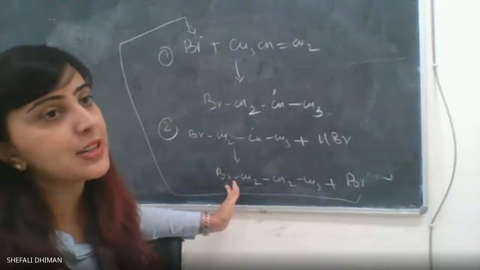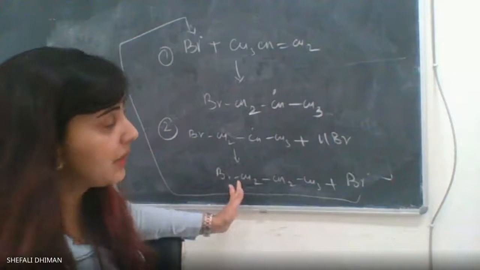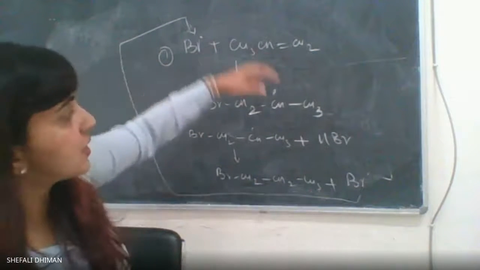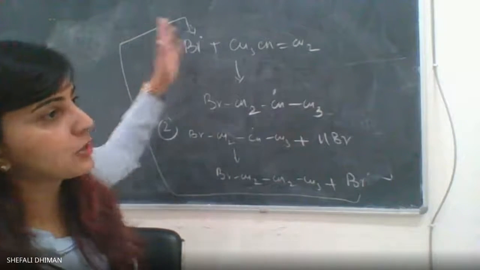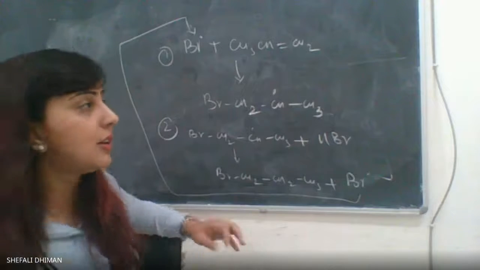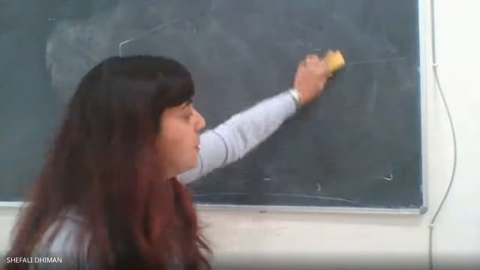So you would find that this product, which is 1-bromopropane, would be generated, and the bromide radical would remain and will keep on adding, and the propagation will go on happening. But we have to end that reaction. So the third step of the free radical reaction is called the termination reaction.